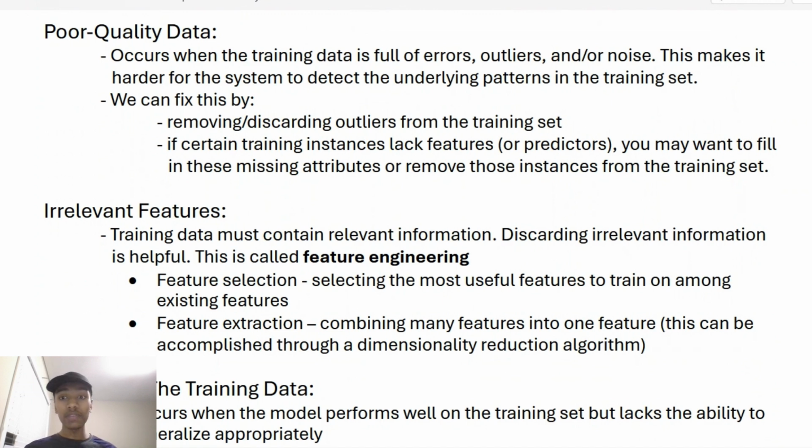Well, we can fix some of this noise and outliers by removing or discarding outliers from the training set. And if certain instances in the training set lack certain features, we might want to fill in these missing features or remove those instances from the training set.